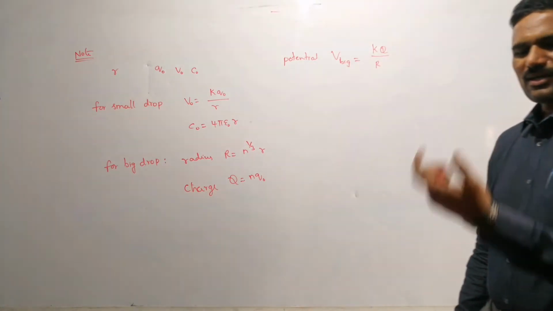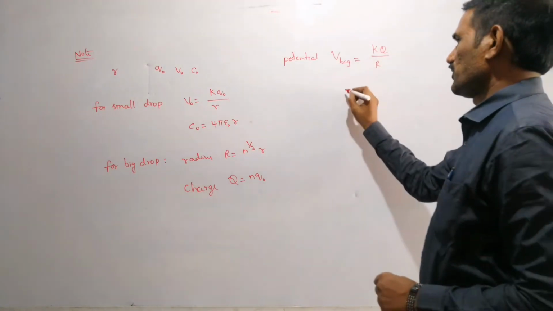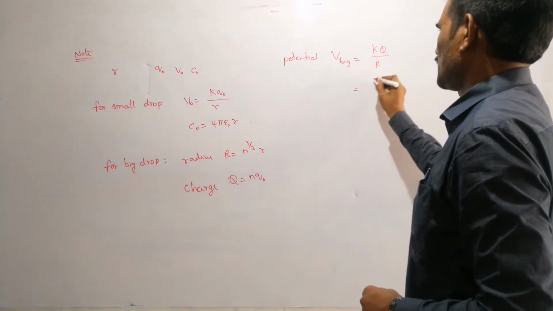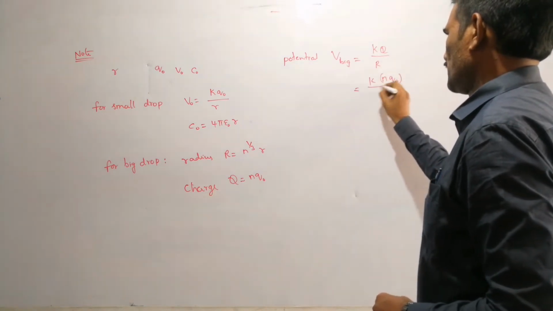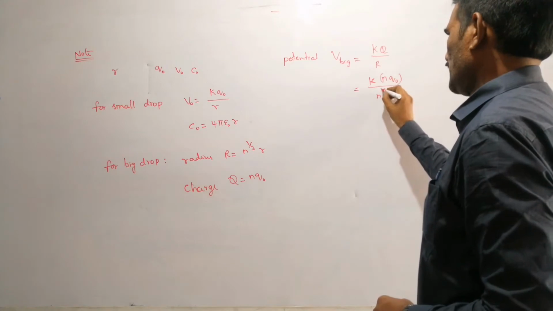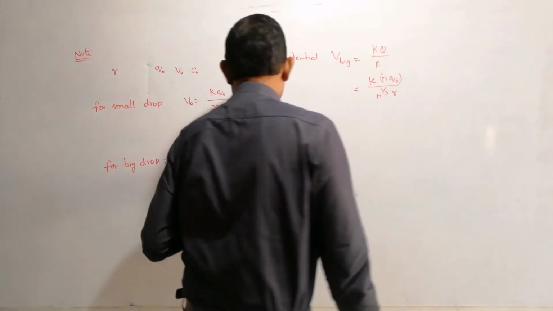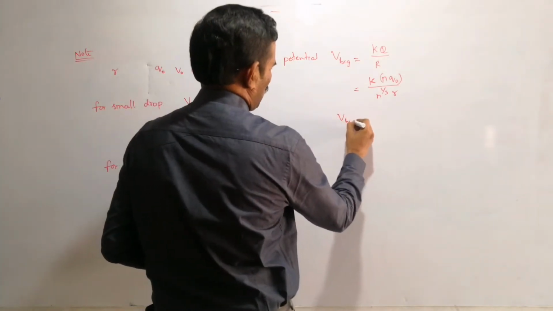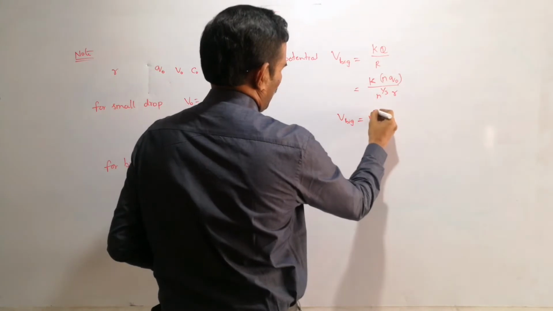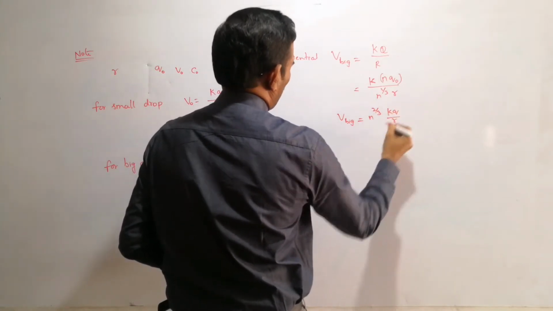If a sphere of radius r has charge q, then that is our formula. Therefore we can write k into n into q naught by n power 1 by 3 into small r, just substituting these values. Therefore the potential of the big drop is n power 2 by 3 into kq by r.